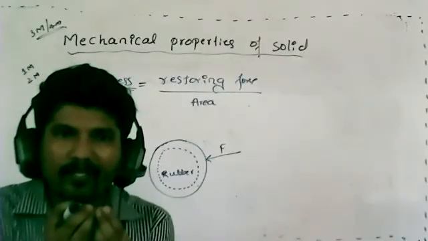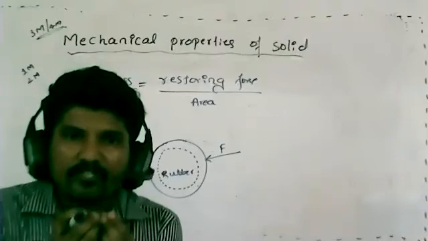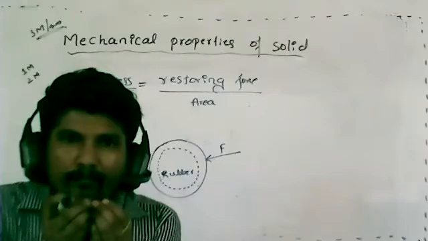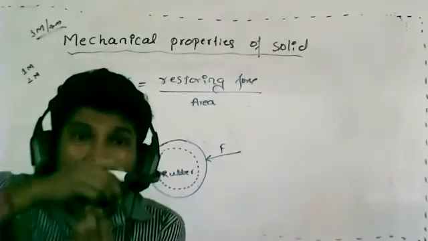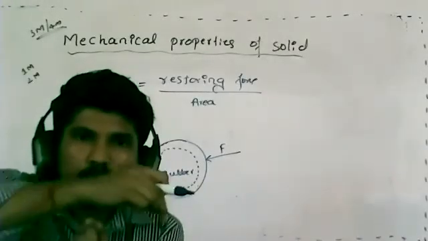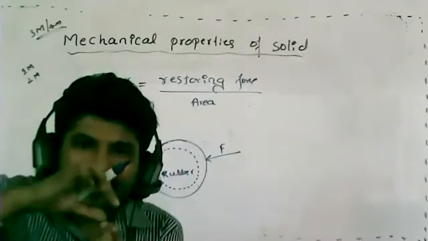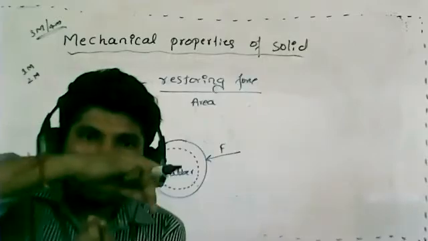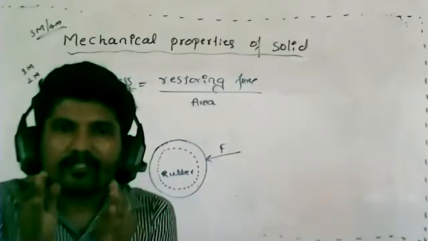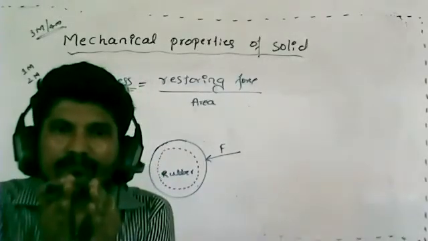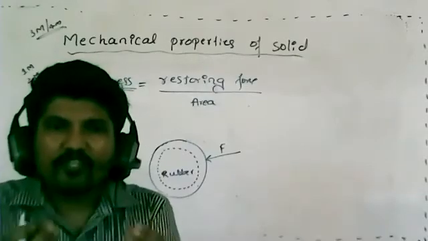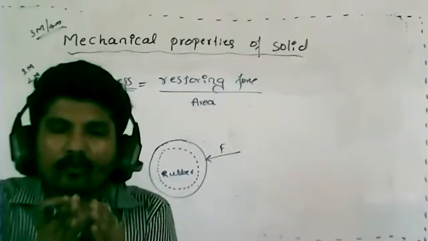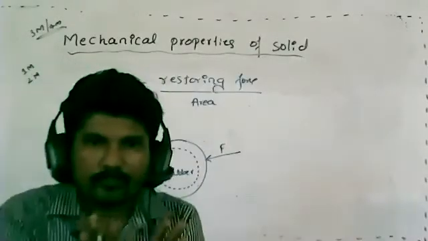That get disturbed from their mean position. It means from its original position, it will move. Or you can say in this way, that particular atoms or molecules get displaced from their mean position to some other position. So when it moves from its initial position to some other position, it will start to compress. Due to the variation in the interatomic distance or molecular distance, the shape will go on reducing. Hope you understood in this way.